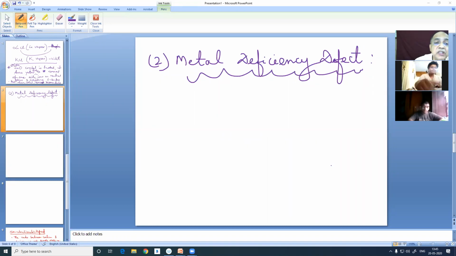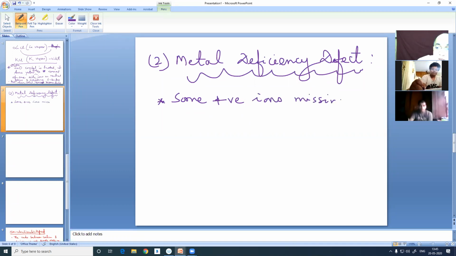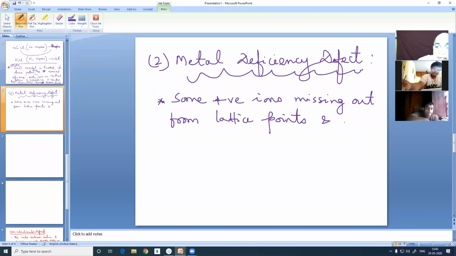Okay, metal deficiency defect. Next, let's write down a few lines on that. Villain number one is some positive ions, cations. There it was anions missing. Some positive ions missing out from their lattice points, and in all these cases electrically, they are neutral.